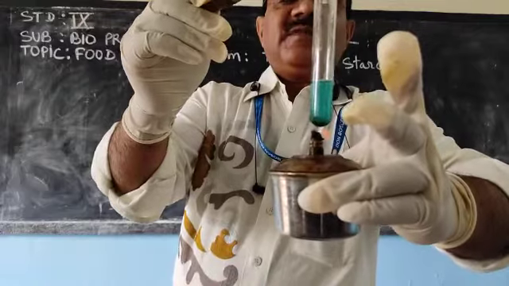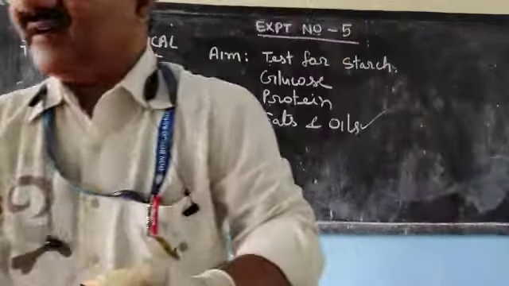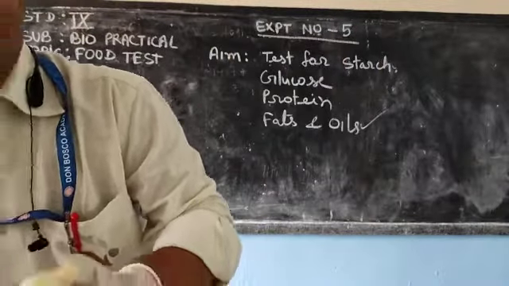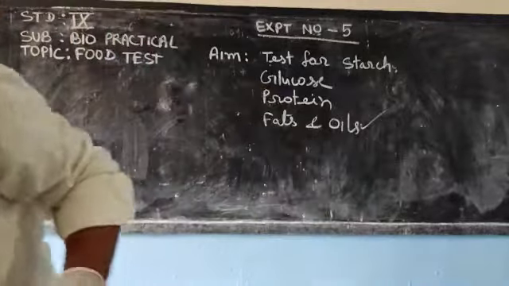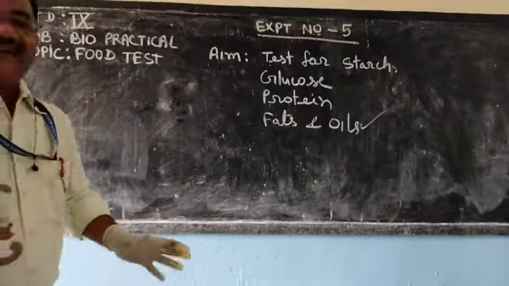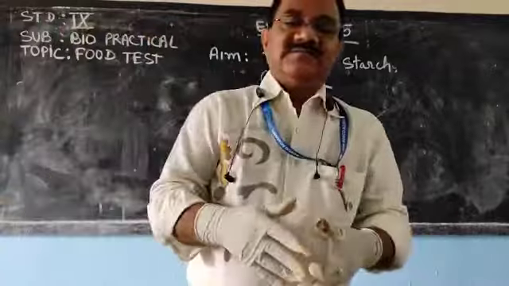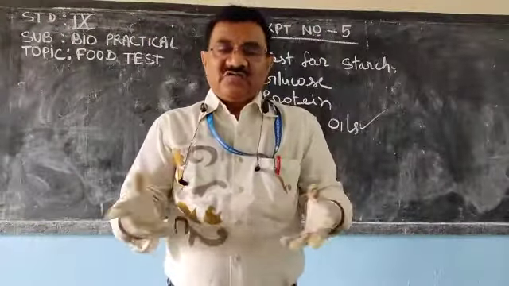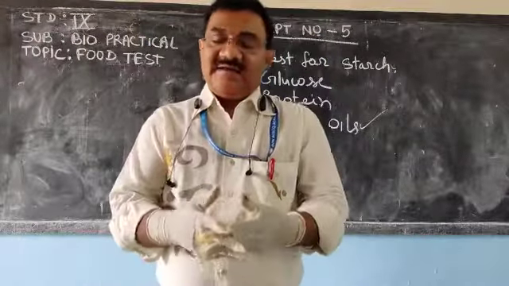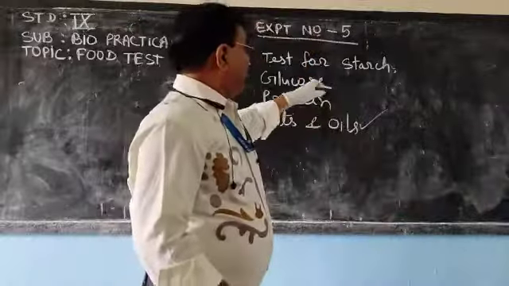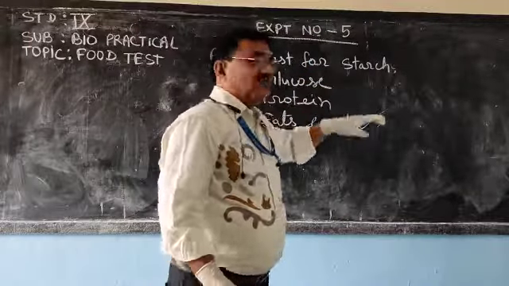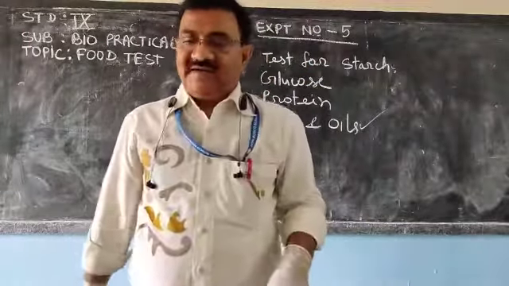I am keeping it here. If the color changes to red, it means the presence of sugar. This way we can check the presence of glucose or sugar in a food item.